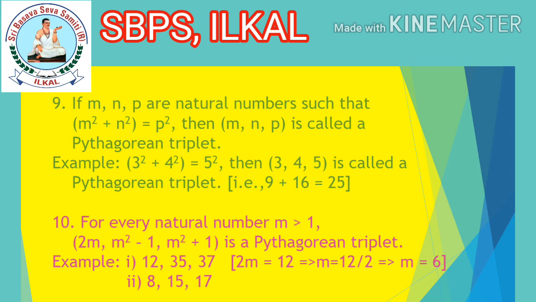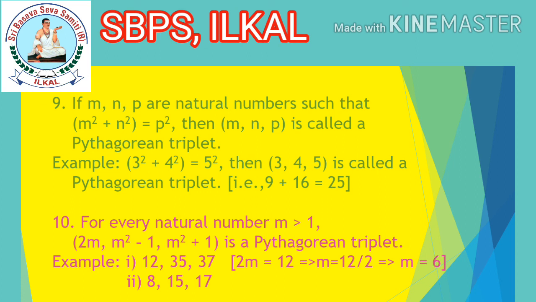You got the second number. m square plus 1: if you substitute 6 in the place of m square plus 1, 6 sixes are 36 plus 1, which is equal to 37. You got the third term also. Yes, we can consider 2m, m square minus 1, m square plus 1 as a Pythagorean triplet. And our example is also correct.